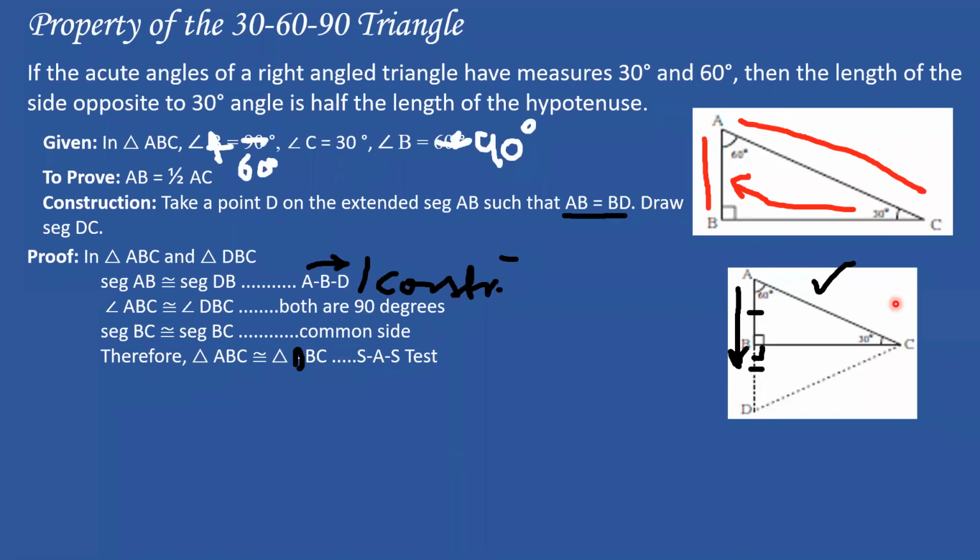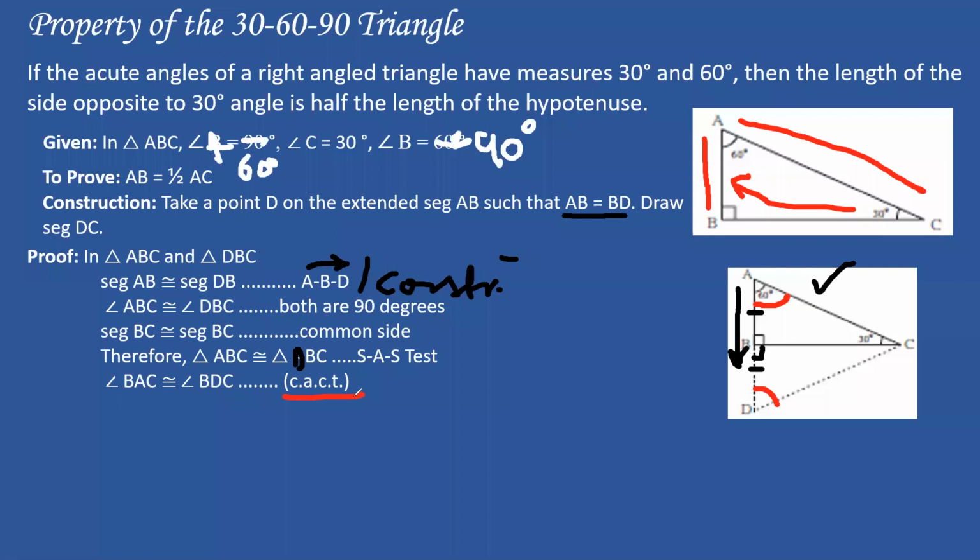So this is the first step. We have proven the congruency of triangles. Now we go to the next step, which is angle BAC. Now where is BAC? Angle BAC is congruent to angle BDC. So where are these two angles? Angle BAC is congruent to angle BDC over here. Why?